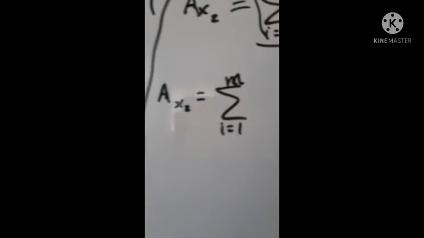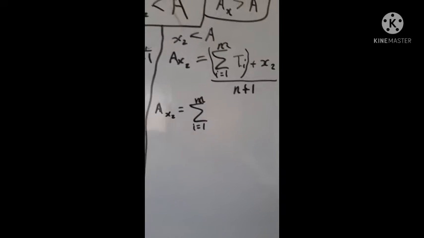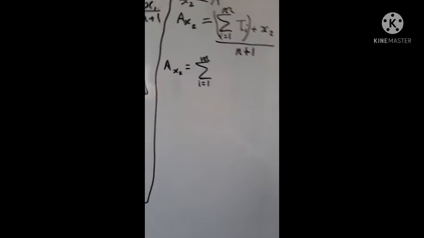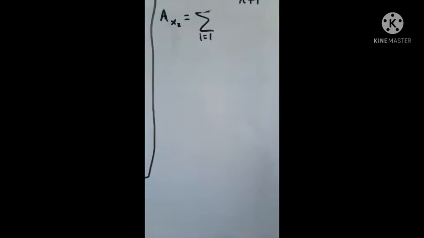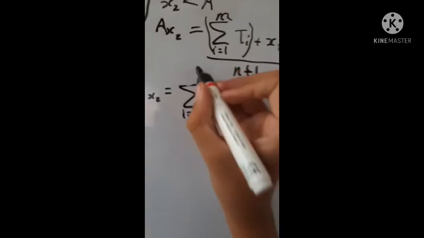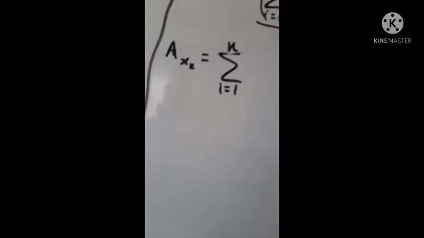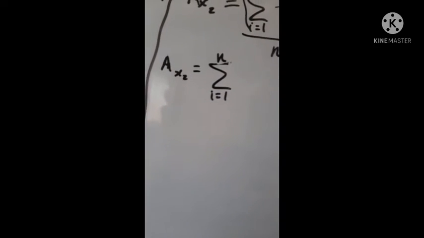Let's call this capital T, so we don't confuse things. Well, wait, n doesn't have to change. n can stay the same, and so can t_i, because why must they change? They don't have to change.